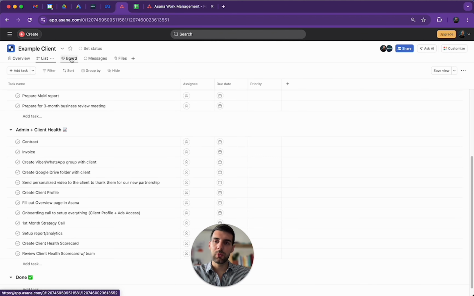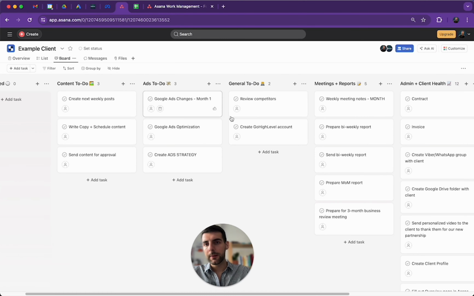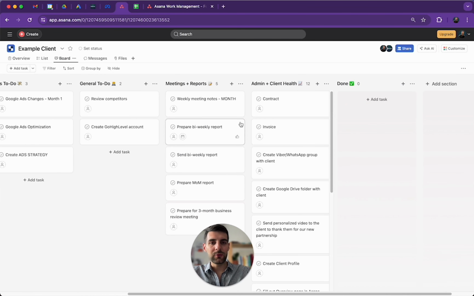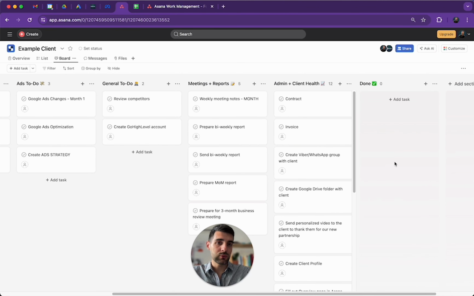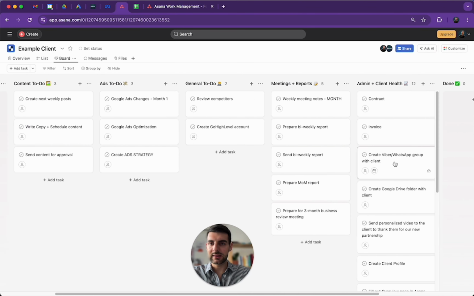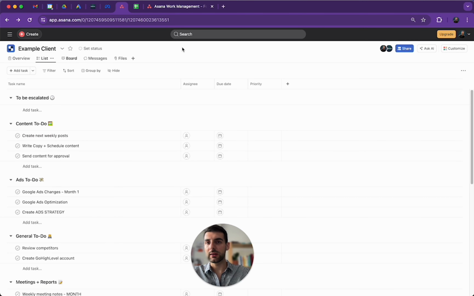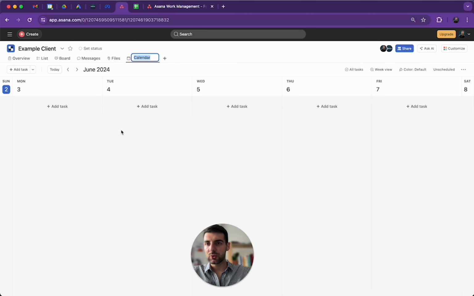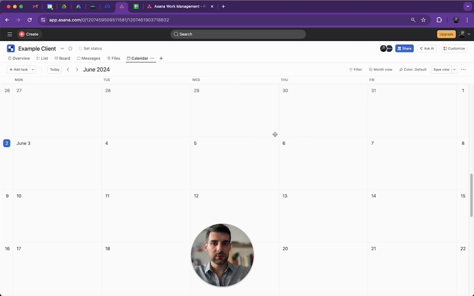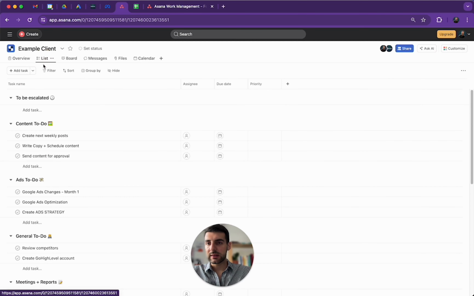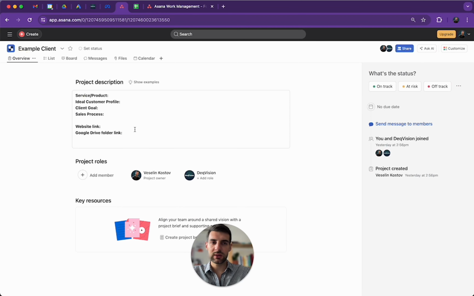You can also use the board section just like this, if that is better to you, but I don't think that this is very clear. At least when we have discussed it with our team, we don't really like this kind of view. You could also be doing the calendar one, as I have shown here. Let me just add it so I can show it to you. You can do it as a calendar like this. You can do it in a monthly view. But again, I don't think that this is the most clear way to be managing all the different tasks, so we use a list.